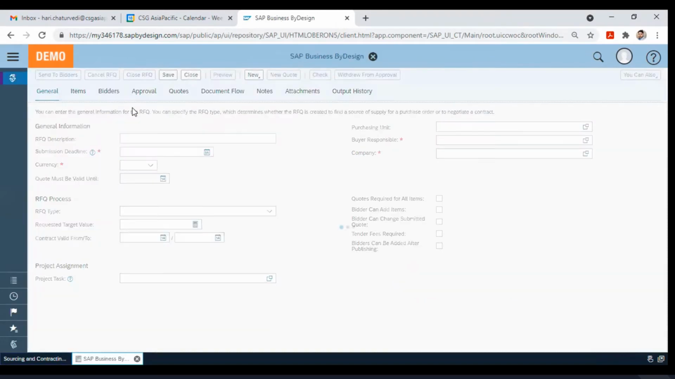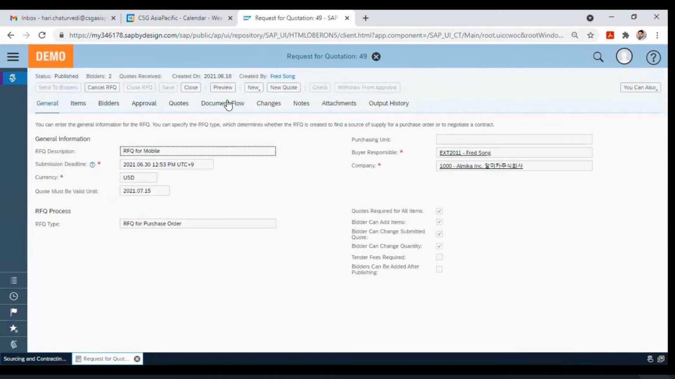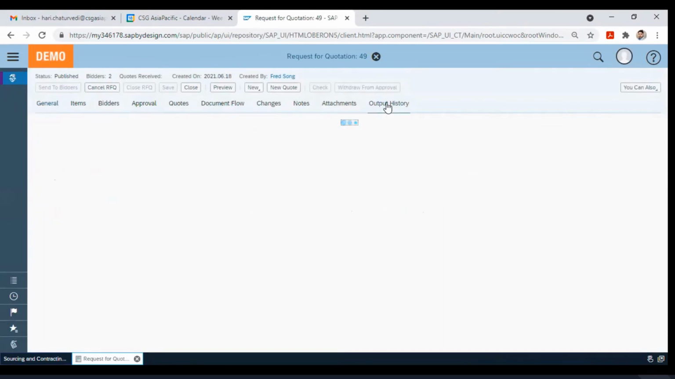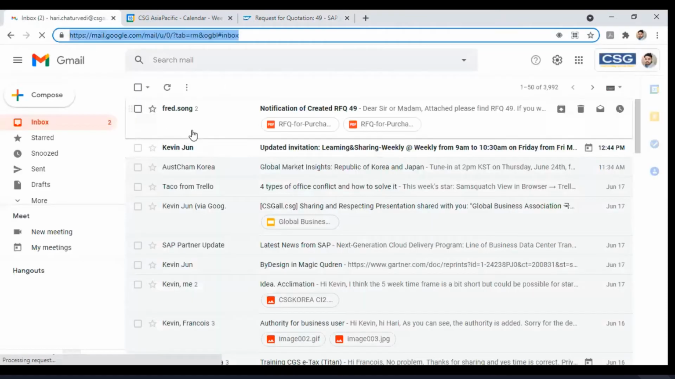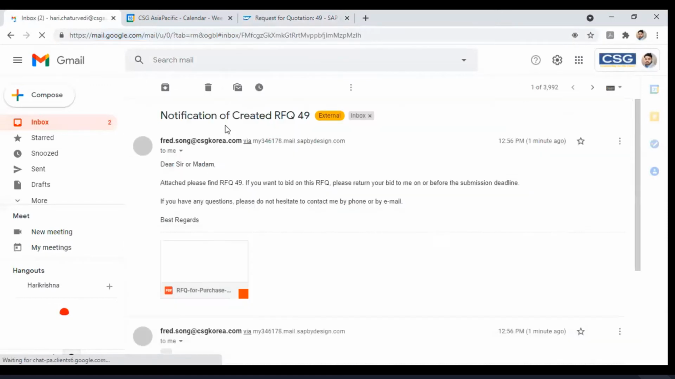So if I click on edit here, and if I go to the output history, I want to see whether the email has been sent successfully to me or not. So you could see the email is successful, and it has been sent to my email address. Okay, so if I open my email, I have received the quote.